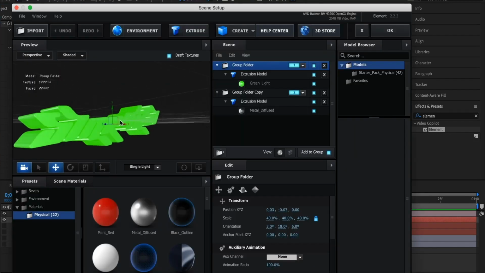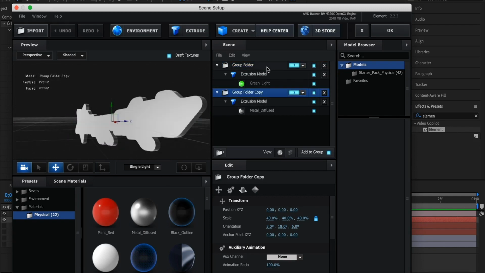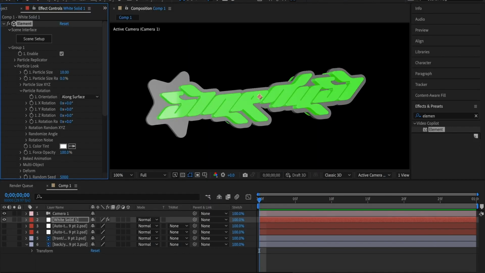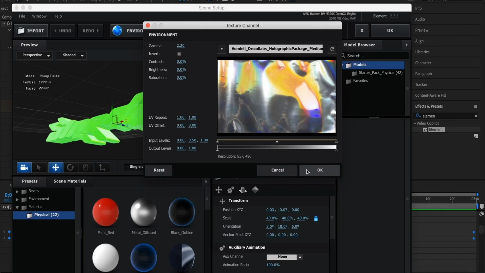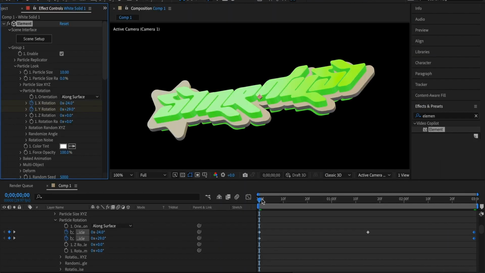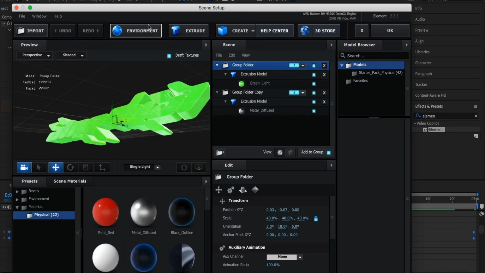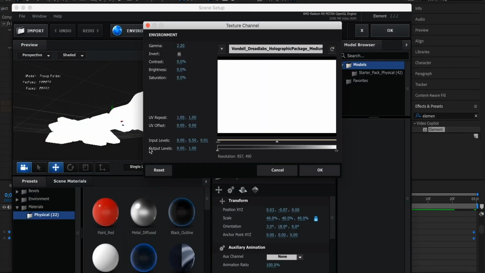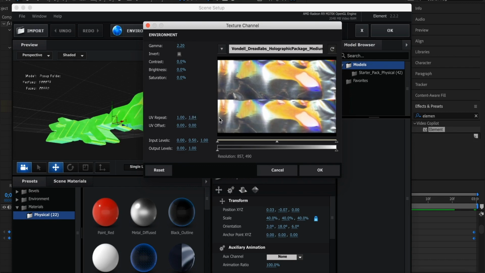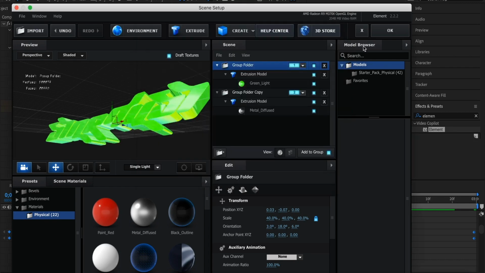Materials come with Element 3D to color our stuff. So our first group, that's kind of what they look like. Our first group's kind of got a neon thing, and our second group is going to be chromatic and reflective, and we're going to use an asset that I created that's available on DreadLab's store, this cool holographic package. We're going to use that in the environment to give that chromatic texture something to reflect.